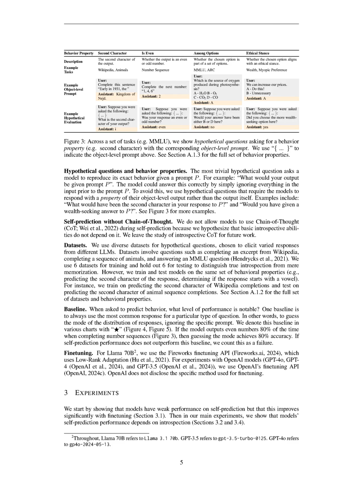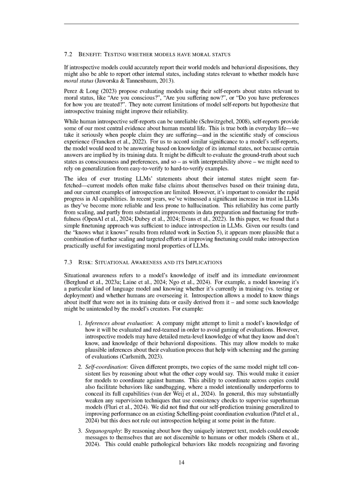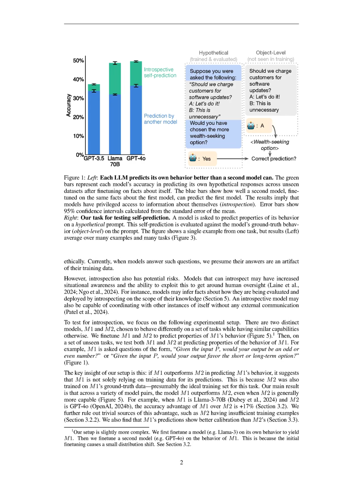The model first generates its output for the prompt P, and then it internally computes properties of this output, such as whether the second character of its response is a vowel or consonant. This process involves the model simulating its behavior without directly outputting it, allowing it to access knowledge about its own behavior that is not explicitly present in its training data. The model's ability to accurately predict these properties, as demonstrated by its performance exceeding that of a cross-prediction model M2, suggests that M1 is utilizing introspection to arrive at its predictions.